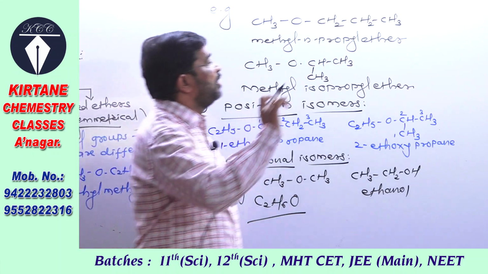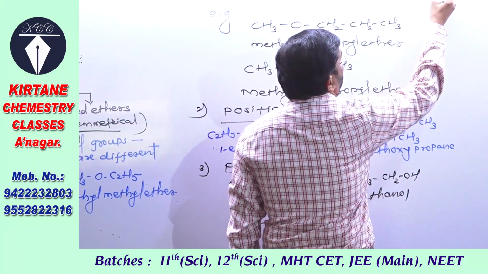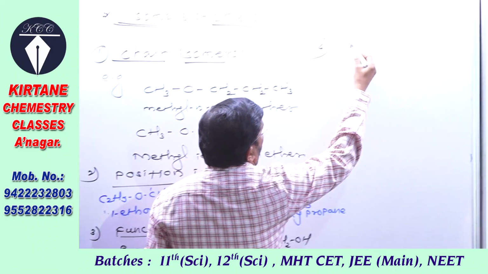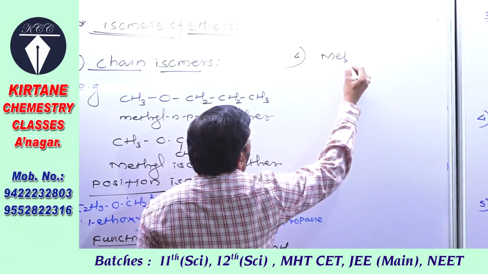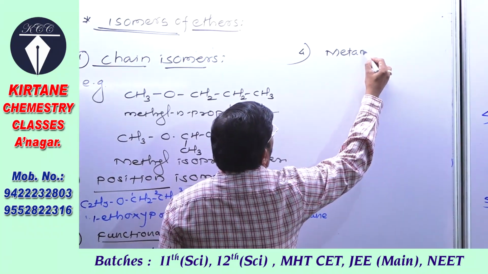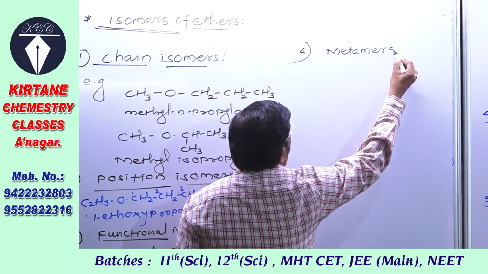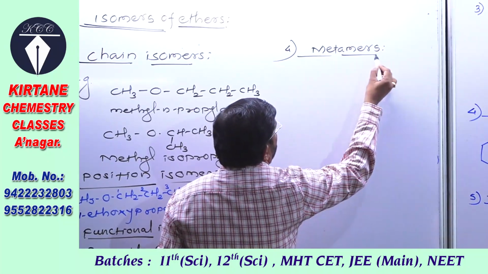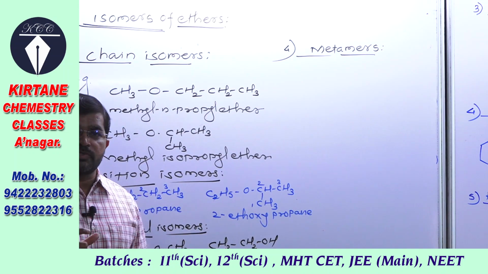And the last and fourth type of isomers shown by ethers is the metamers. So what are metamers?